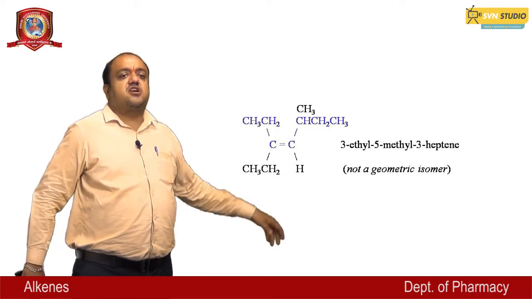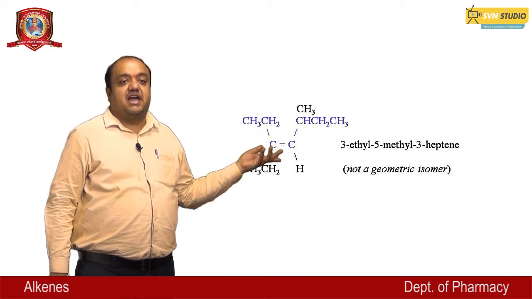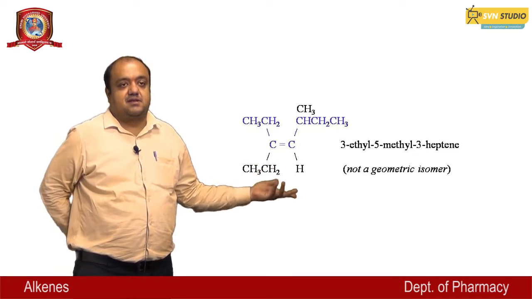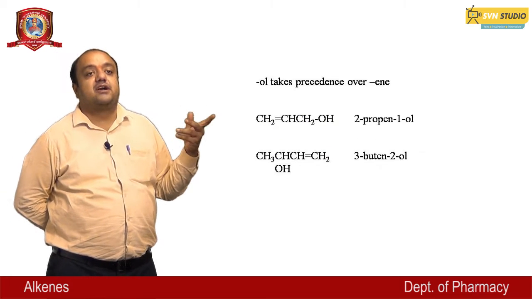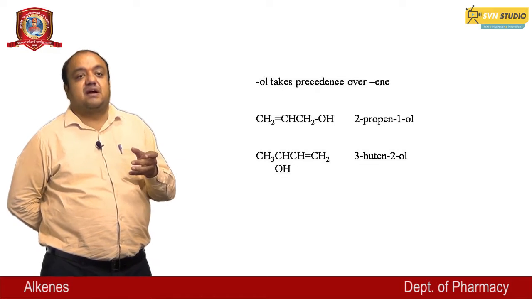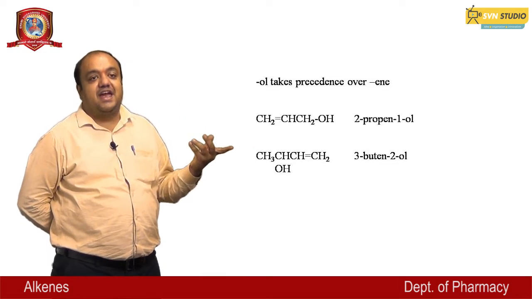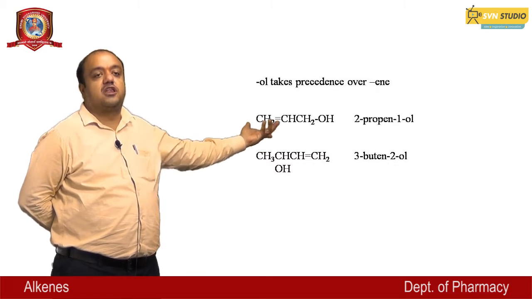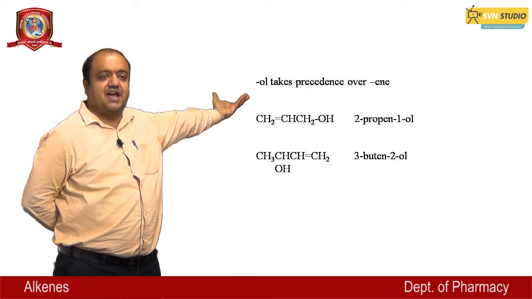Next, this is not a geometrical isomer: 3-ethyl-5-methyl-3-heptene. The OL, the alcohol group, takes precedence over ene. For example, 2-propen-1-ol and 3-buten-2-ol, and their structures are represented in this slide.